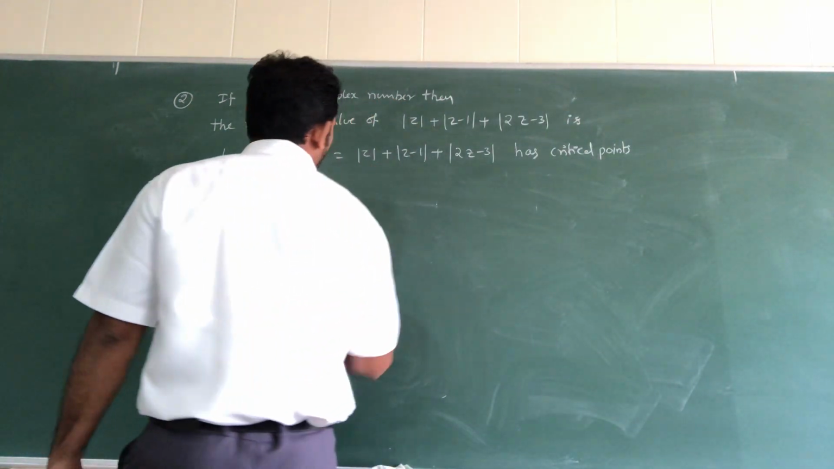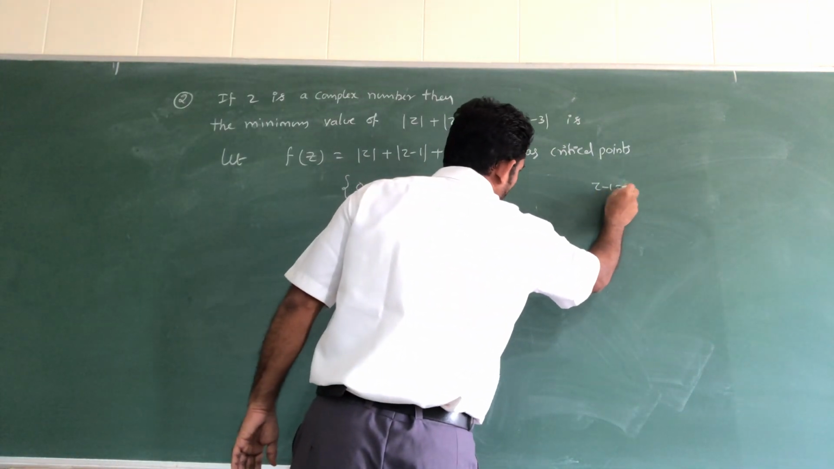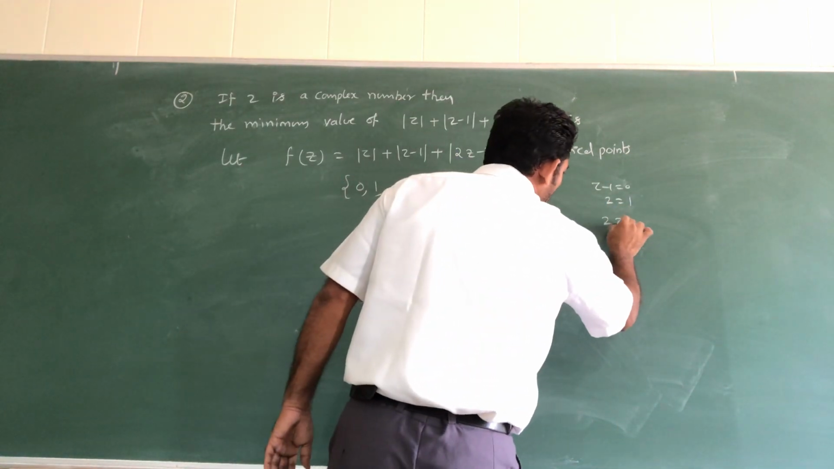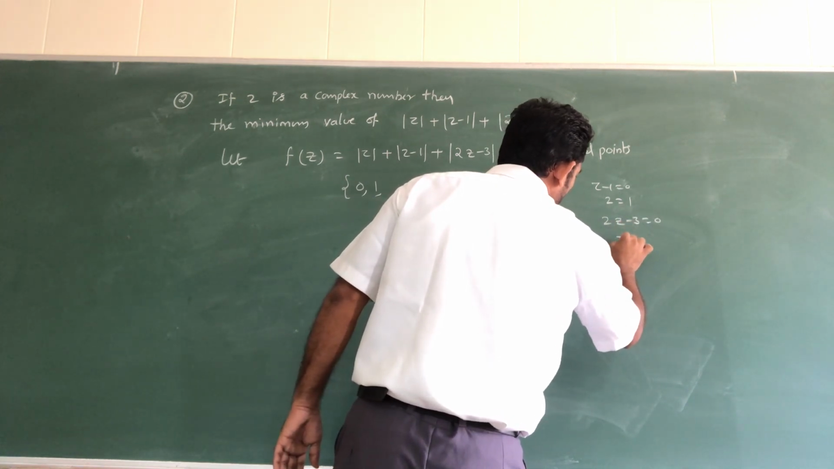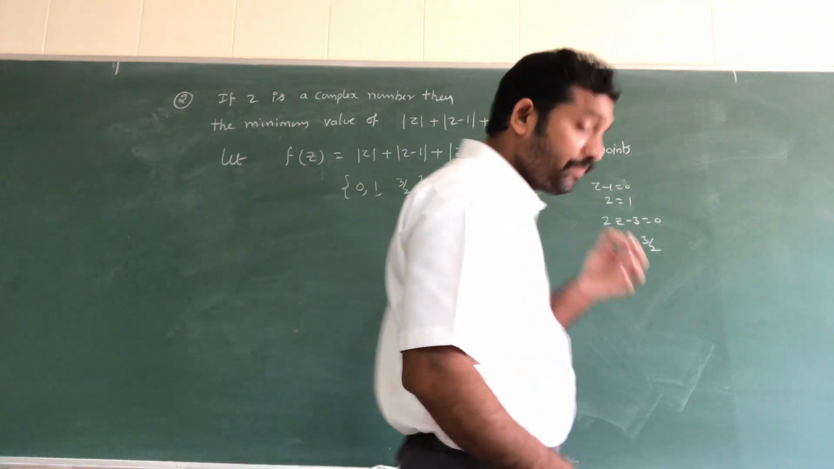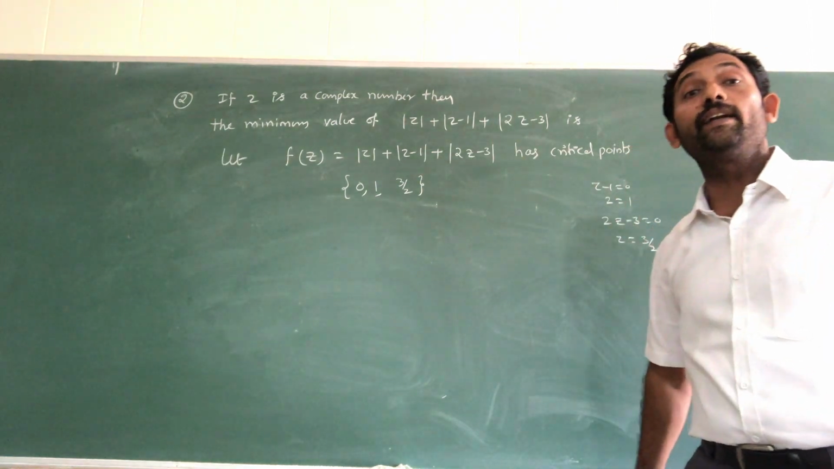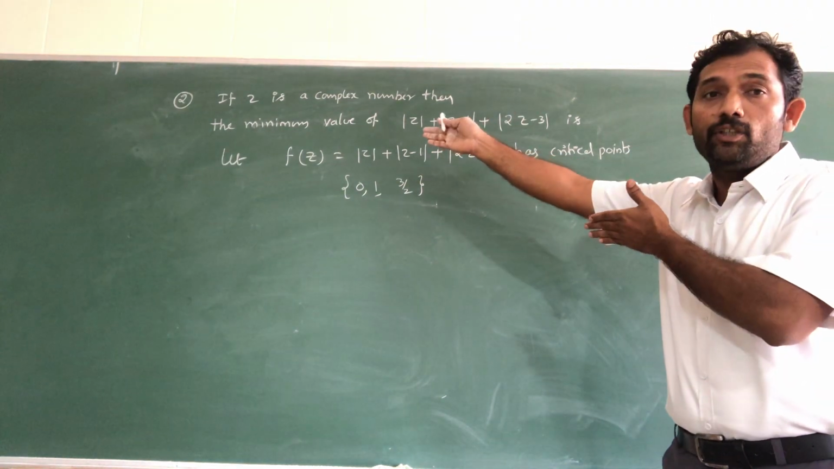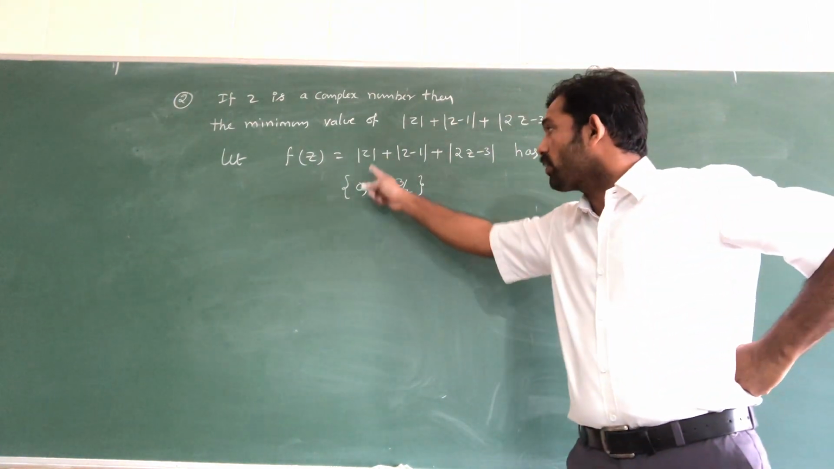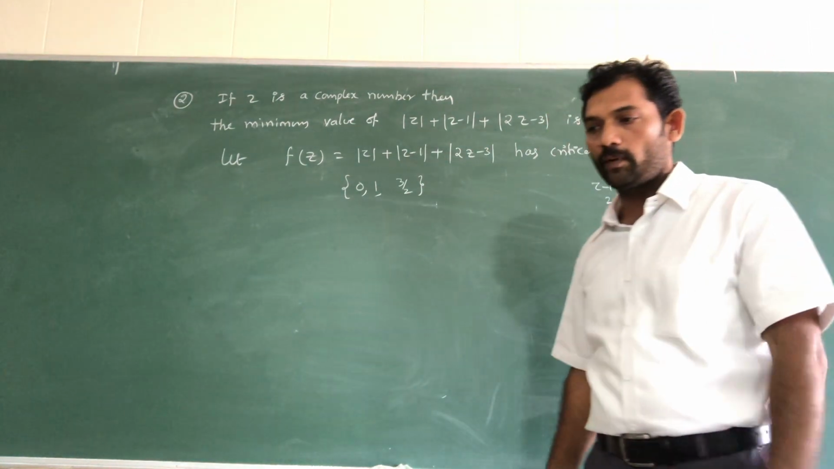Those are called critical points. So z equating to 0, one critical point comes, z is equal to 0. z minus 1 equating to 0, z is equal to 1 comes. That is also another critical point. 2z minus 3 equating to 0, so z is equal to 3 by 2. Where the complex number individually vanishes, these are called critical points. So the first critical point is 0, second is 1, third is 3 by 2.